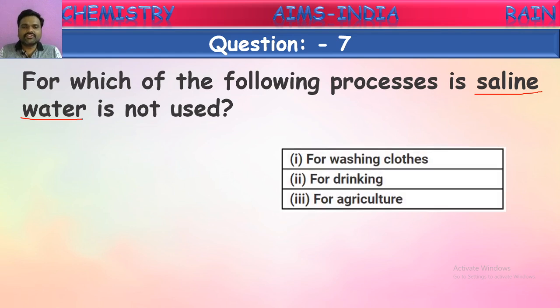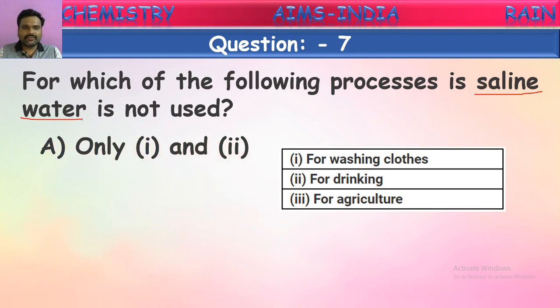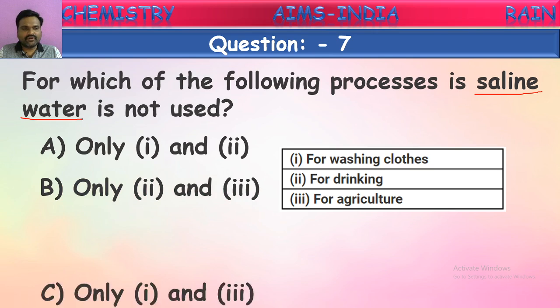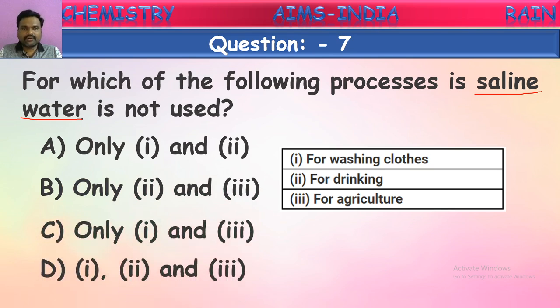See, is it used for washing clothes? Is it used for drinking? Is this saline water used for agriculture? Where it is not used, they're asking. Let us see the options one by one. Only in the first two, only in the second and third, only in the first and third, or in all of these. Where is this saline water not used, where is it useless?